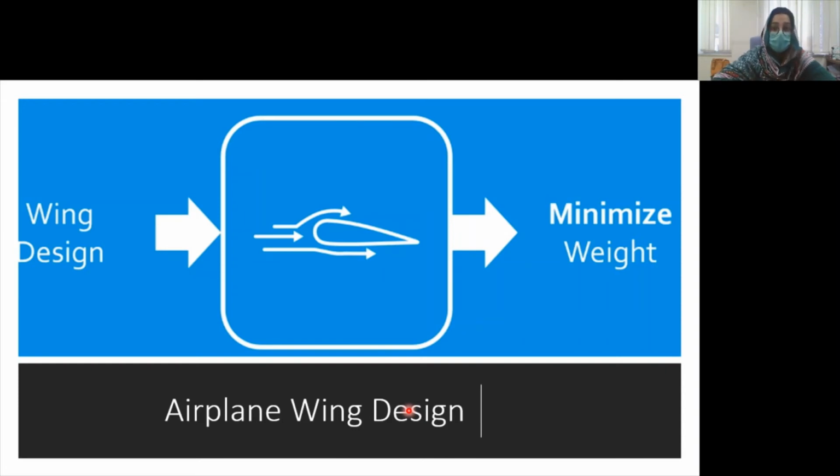And wing design is our input, of course. So at the end, in this problem, we will select the design that has high weight minimization while keeping the strength intact. So input is, of course, the wing designs. The output is the minimized weight, and the constraint is it should be maintaining the strength of the plane infrastructure.